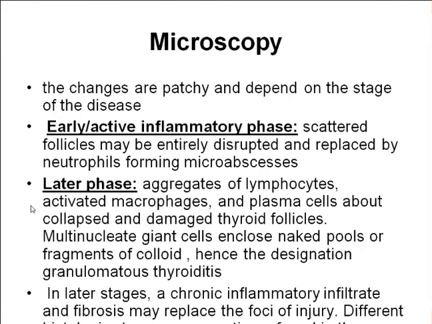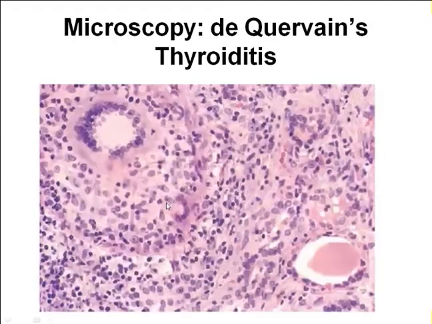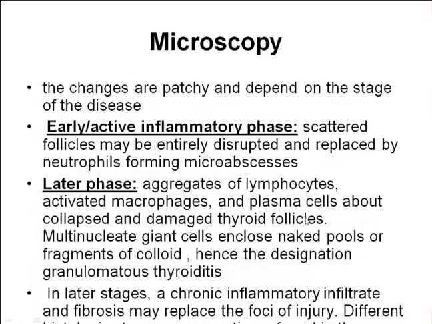active inflammatory phase, you can see that these thyroid follicular cells are entirely disrupted and replaced by neutrophils forming microabscesses. You can predominantly see the inflammatory cells in the form of collections of neutrophils, microabscesses. In the later phase, you can see aggregates of lymphocytes, macrophages, plasma cells, and damaged thyroid follicular cells.